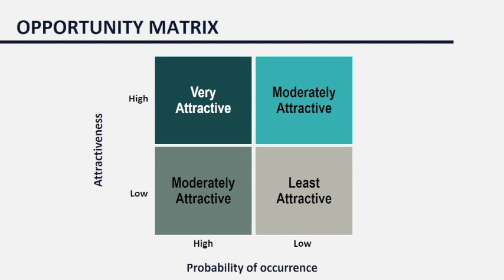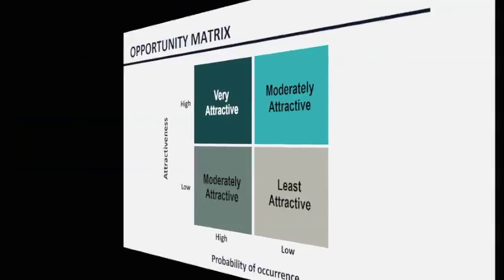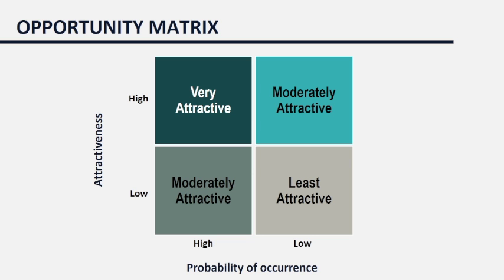If the opportunity is low in attractiveness, but the probability of occurrence is also very high, then it is moderately attractive, it can still be exploited. If the attractiveness is very high, but the probability of occurrence is a little low, again it is a moderately attractive opportunity, and this can be exploited. But if the opportunity is not at all attractive and the probability is also very low, then it is the least attractive and should be discarded there only. And this is the threat matrix.